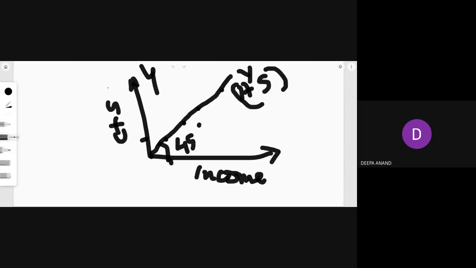What is exclusive series? You have already seen exclusive series where the upper limit of the previous class and the lower limit of the next class is the same. That is an exclusive series.